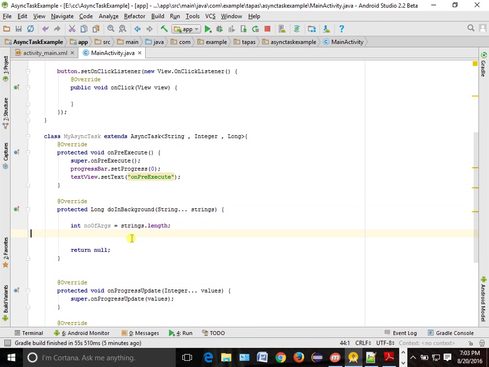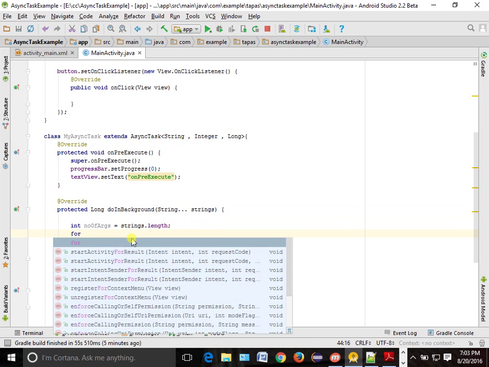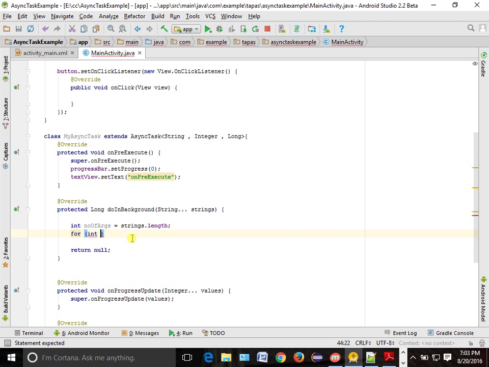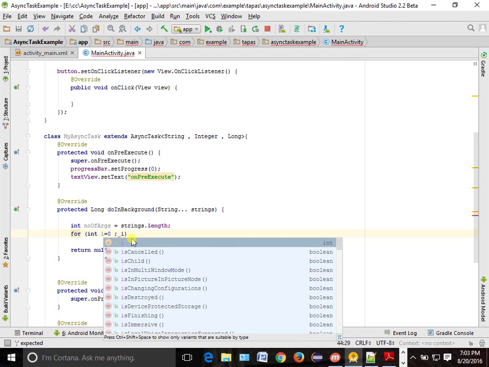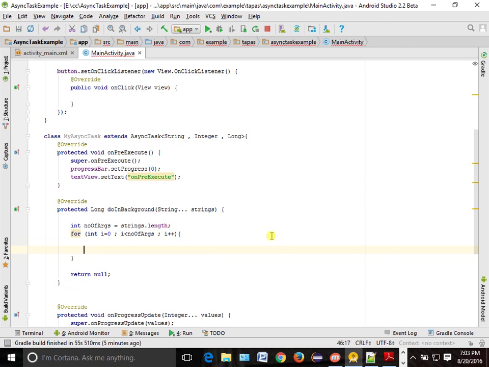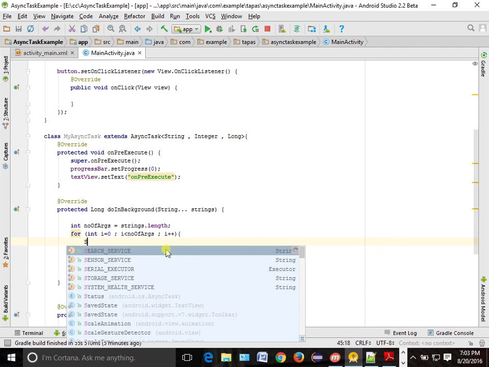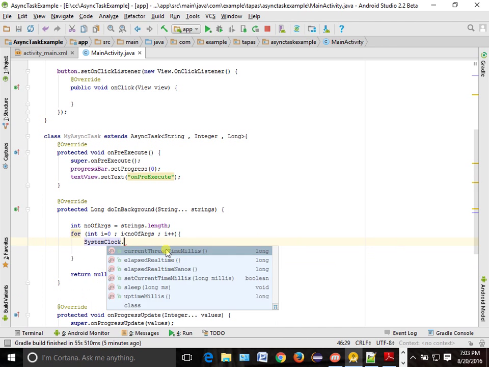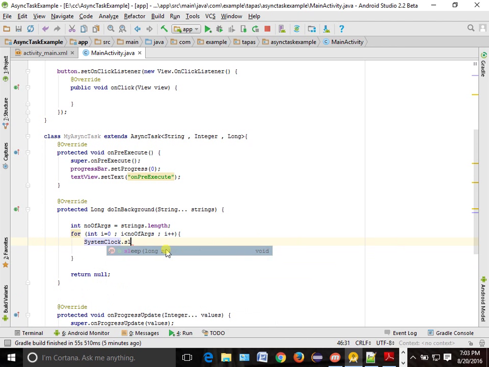Now you should write one for loop, right? So for int i equal to 0, i less than numberOfArgs, i plus plus. And you want to make your thread sleep, right? So how to do it? SystemClock.sleep. How much time you want to sleep? Suppose 1 second. Then you write 1 second.